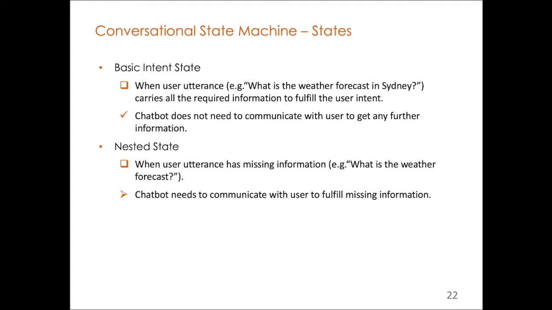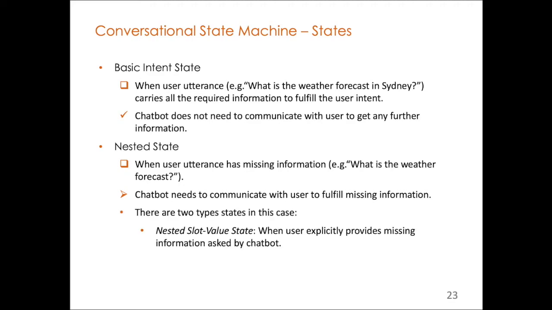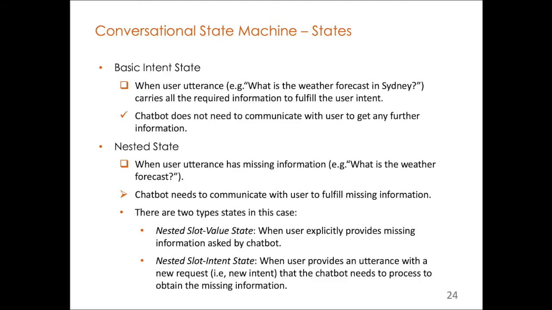In this case, the chatbot will ask the user to provide the missing information. Based on the user's answer, the chatbot will either go to the nested slot value state, which means the user explicitly provides the missing information, and the chatbot then goes back to the basic intent state to perform the action. Or, instead of directly answering the question, the user will ask another question.